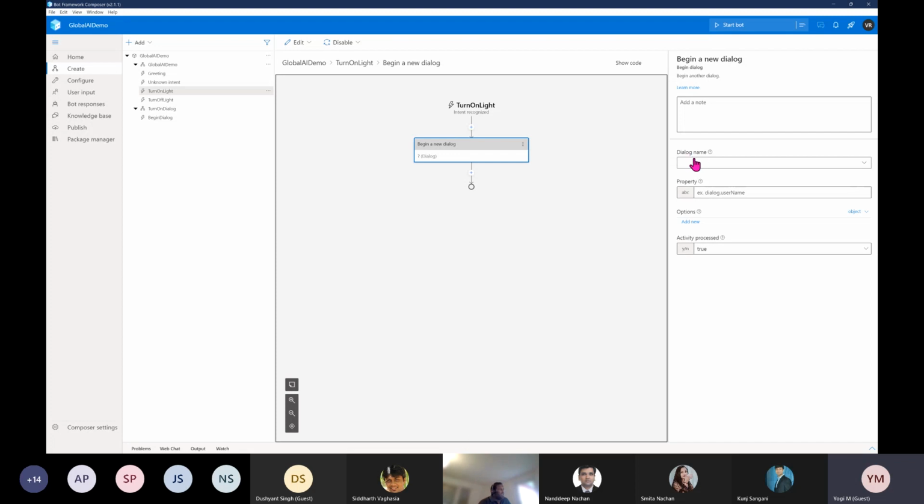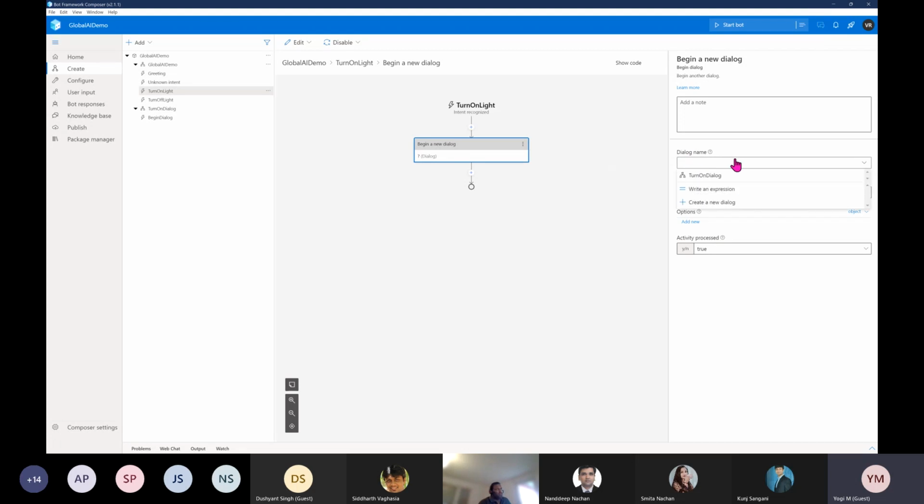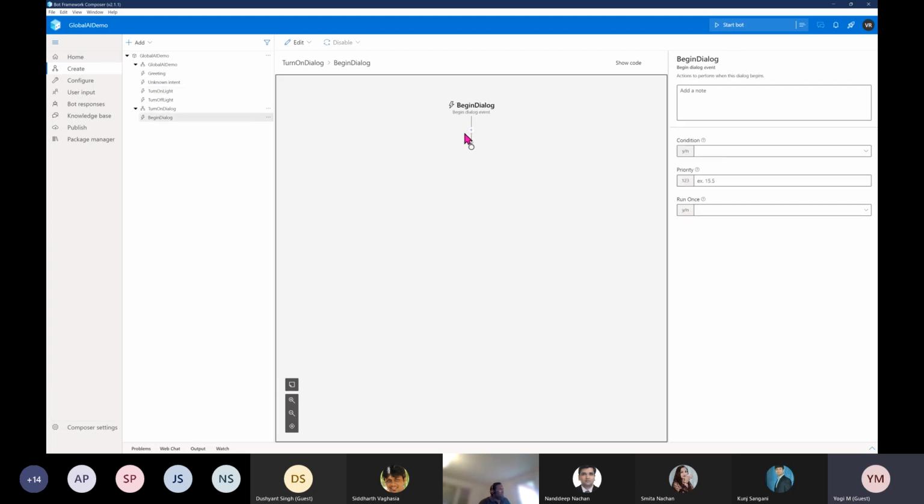When this trigger is invoked, what should I do? Just invoke this dialog. At the moment we have created only one dialog, so I select turn on dialog. When this trigger is executed, it automatically invokes begin a new dialog, which is the turn on dialog.